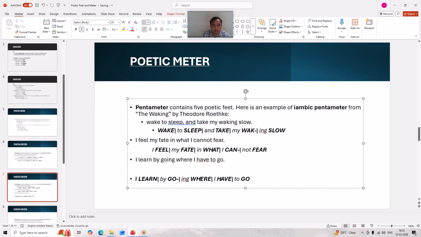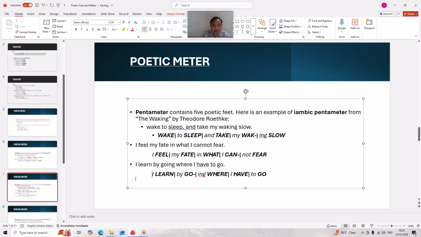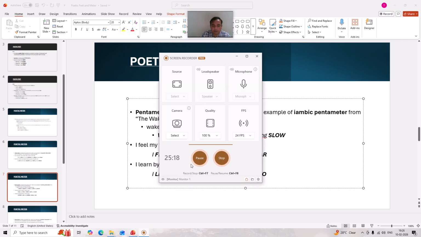We can say repetition of the foot becomes iambic pentameter. Here in this line we find that there are 5 feet which have been used, and all of them are iambic feet, and that is why they are called iambic pentameter.